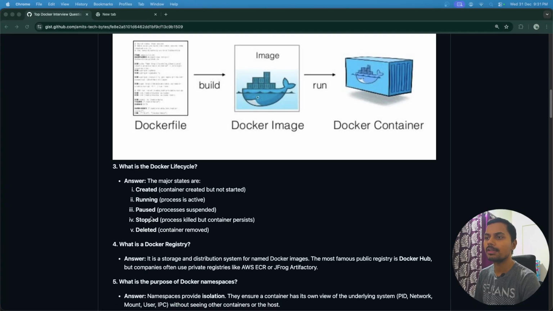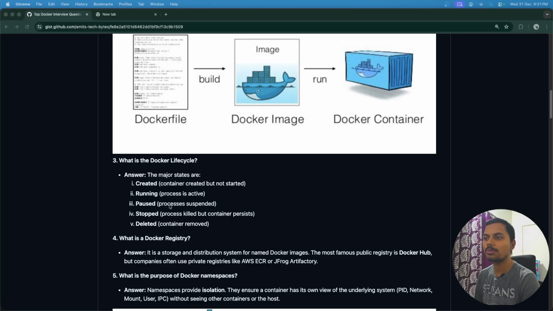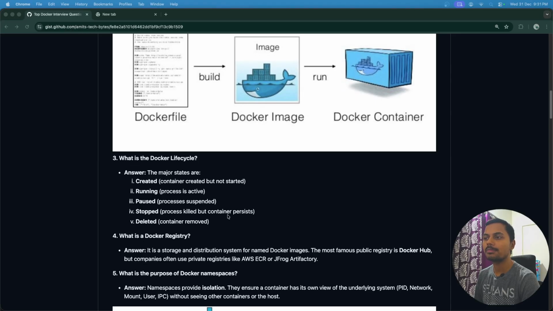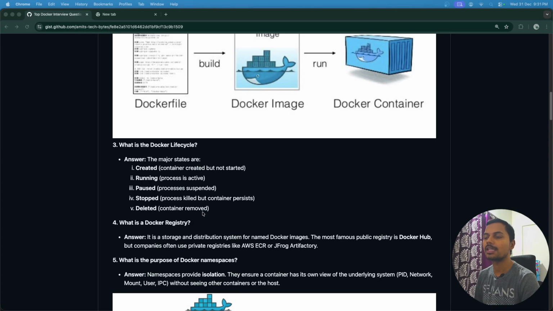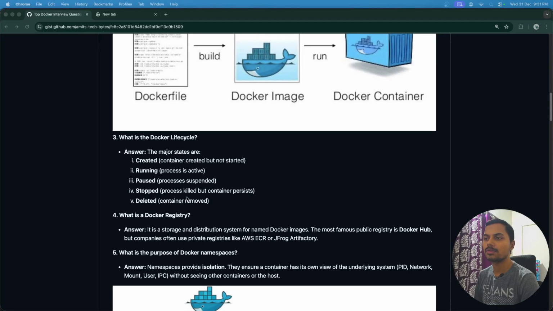The third question is, what is the Docker lifecycle? These are the different lifecycle states. First, created: the container is created but not started. Then the running state, where the process is active. When we run docker run, it is in this running state. We can also pause using the docker pause command; when paused, the process is suspended. In the stopped state, the process is killed but the container persists. We can stop a container using the docker stop command, and we can also delete the container, so the container is removed. These are the different Docker lifecycle states.